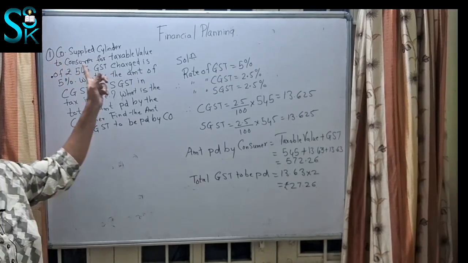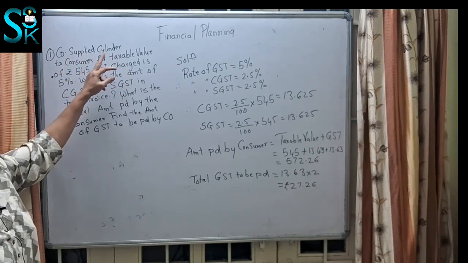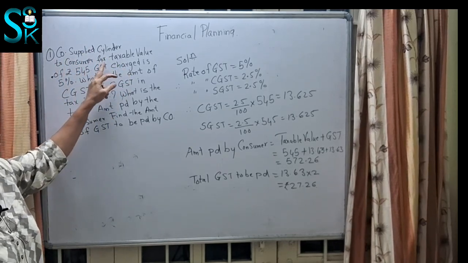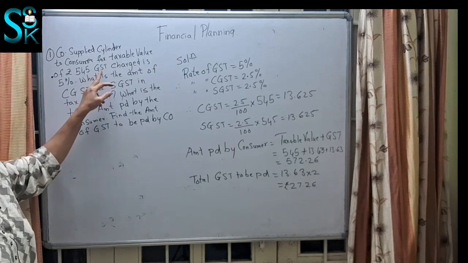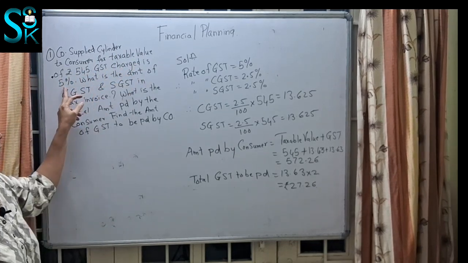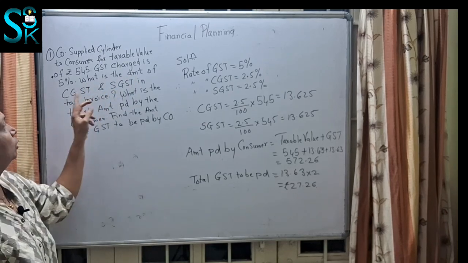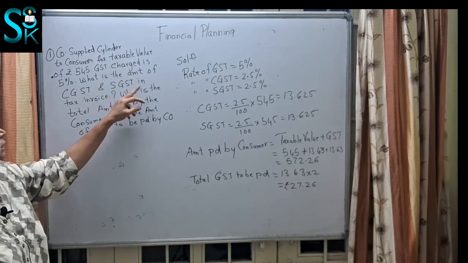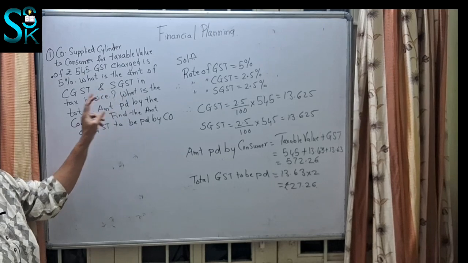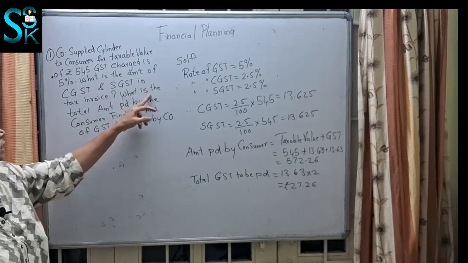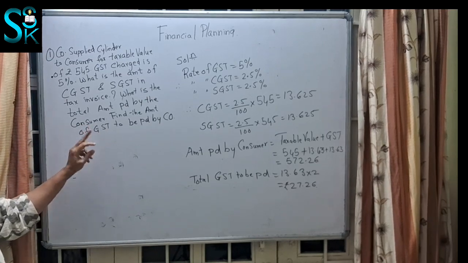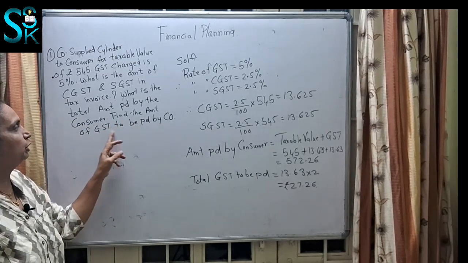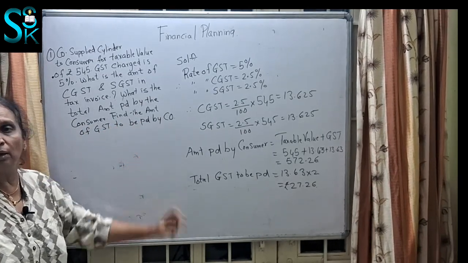See, now we have one sum. A company supplied a cylinder to the consumer for a taxable value of rupees 545. GST charged is 5%. What is the amount of CGST and SGST in the tax invoice? This is one question. The next question is: what is the total amount paid by the consumer? And find the amount of GST to be paid by the company.